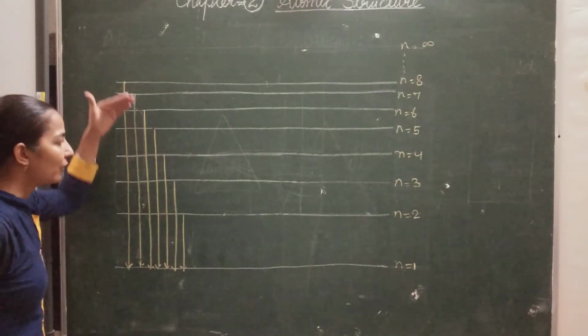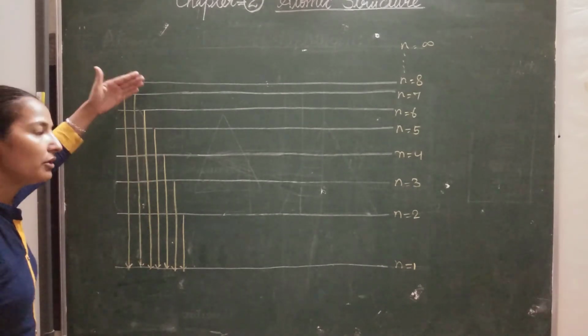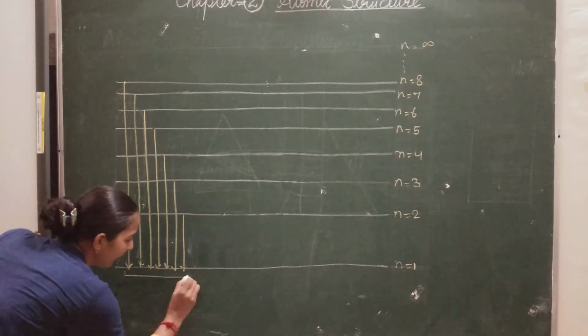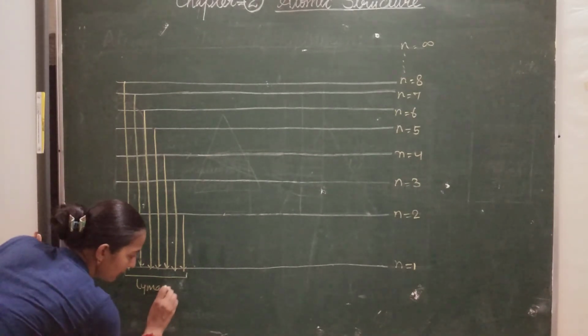Whenever the electron comes to the first, lowest energy state from the different excited states, we obtain a particular set of lines, and this series is called the Lyman series.